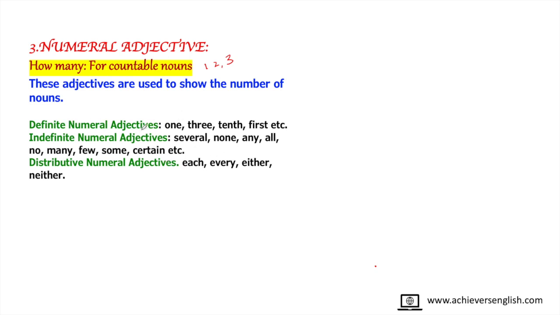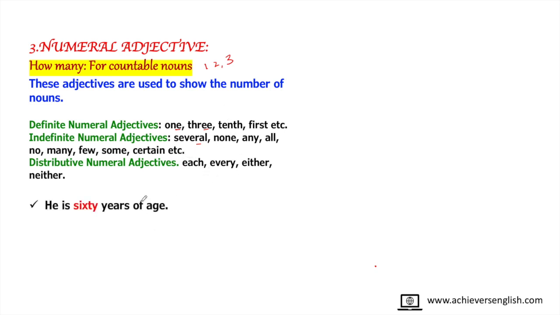Definite numeral adjectives have a definite number: 1, 2, 3, 4, 5, 6, 10th, first, etc. Indefinite ones are several, none, any, all. These are also countable. There were several guests, you can count all the guests. There were few children, you can count the children. And distributive numeral adjectives are each, every, either, neither. You can also count if they are described through these words. Each participant got the prize, so you can count all the participants. So if it is used for countable nouns, then it becomes a numeral adjective.